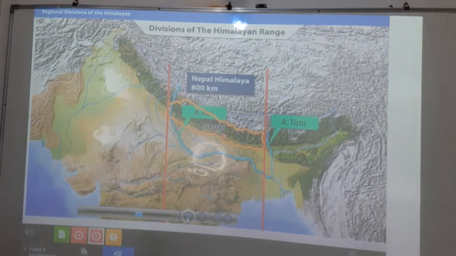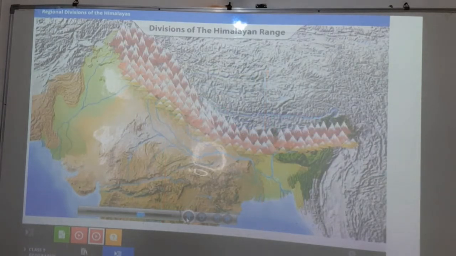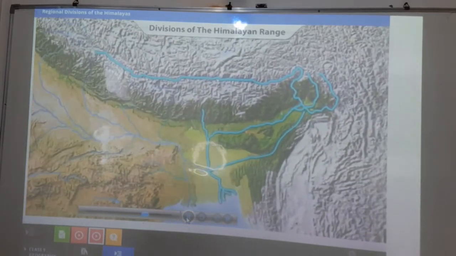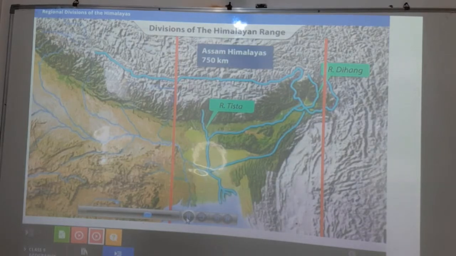The Great Himalaya Range attains maximum height in this portion. Some of the world-famous peaks such as Mount Everest, Kanchenjunga, Makalu, Annapurna and Dhaulagiri are located here. The easternmost demarcation lies between the Tista and Dihang rivers and is known as the Assam Himalaya. It covers a distance of about 750 kilometers. The Brahmaputra marks the easternmost boundary of the Himalayas.